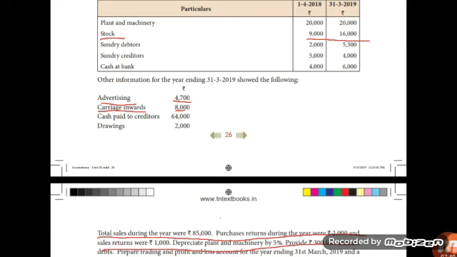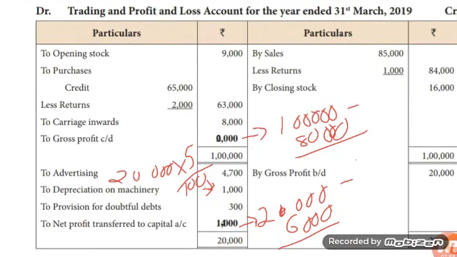Depreciation is a loss. So enter it as to depreciation. Amount you should calculate in inner column as the plant and machinery value is 20,000. So calculate it as 20,000 into 5 by 100, that is equal to 1,000.